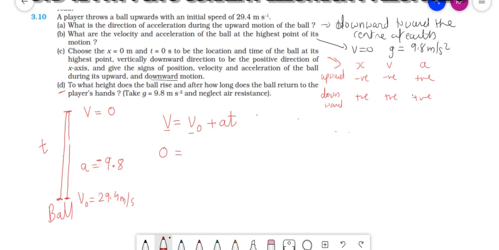So 0 equal to v0, 29.4, minus 9.8t. So 9.8t equal to 29.4. t is equal to 29.4 divided by 9.8, so this will be equal to 3 seconds.